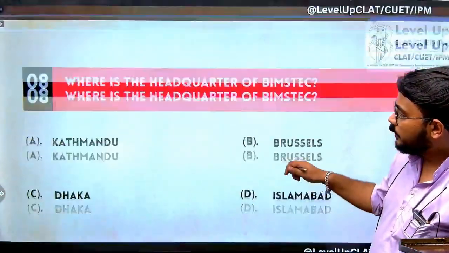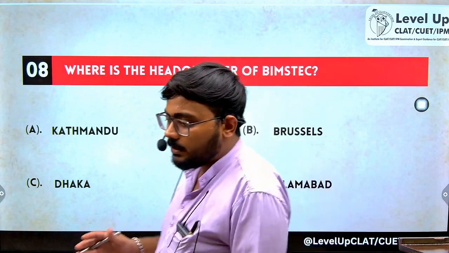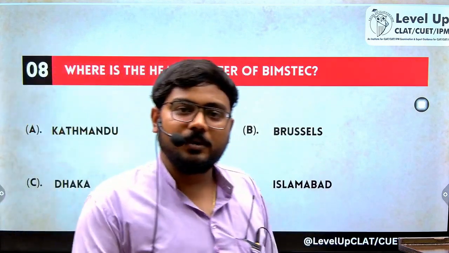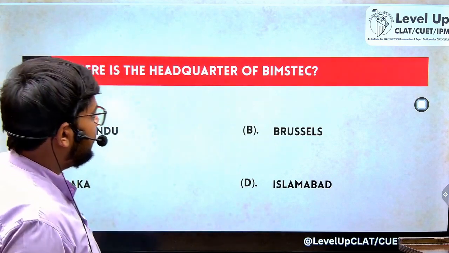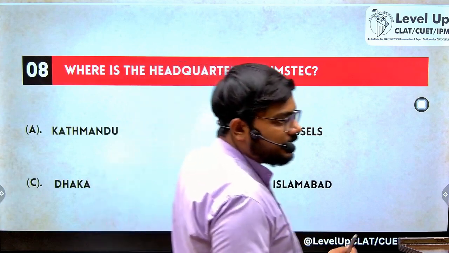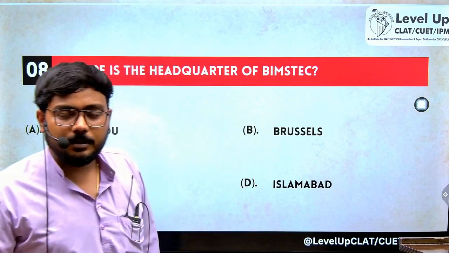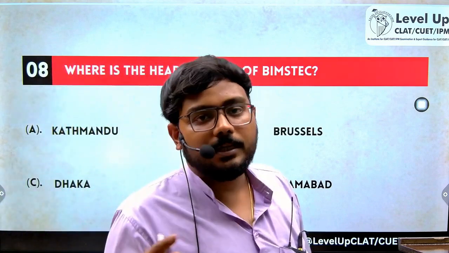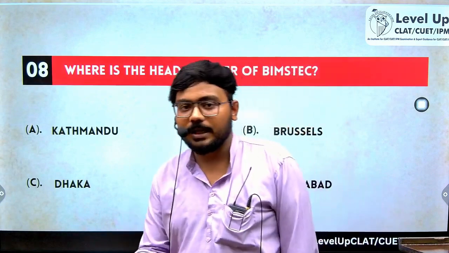And now coming on to the next question, where is the headquarters of BIMSTEC? BIMSTEC is an organization which includes countries around the Bay of Bengal. BIMSTEC stands for Bay of Bengal Initiative for Multi-Sectoral Technical and Economic Cooperation. It includes all those countries that share a border with the Bay of Bengal, including Nepal and Bhutan, since both of these also have access to the Bay of Bengal through Calcutta.